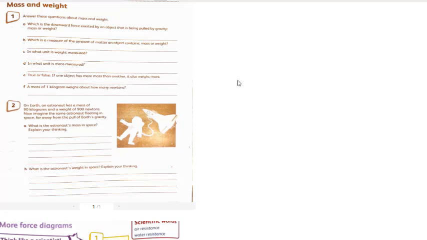The homework question: which is the downward force exerted by an object that is being pulled by gravity, mass or weight? The answer is weight, guys, right? Why? Because weight depends on the gravity of the planet, of any object, of the Sun, of Mars. Next: which is a measure of the amount of matter an object contains, mass or weight? That answer must be mass, guys.